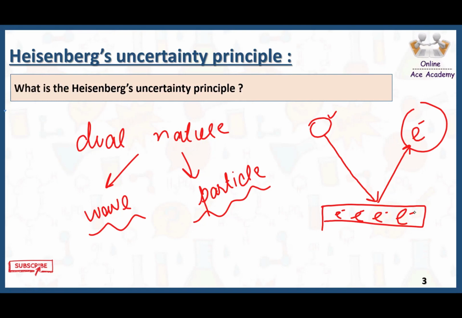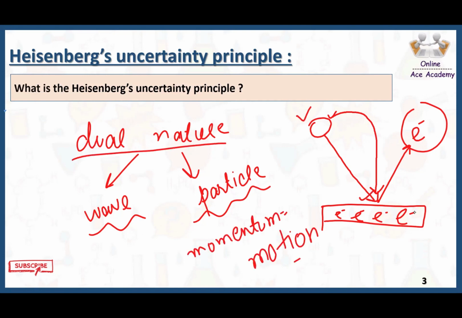Why does the photon have particle nature? Because this photon has some momentum. This photon will transfer its momentum to the electron, the position of the electron will change, and the electron will eject from the surface of the metal with some velocity. So this is the dual nature of light.